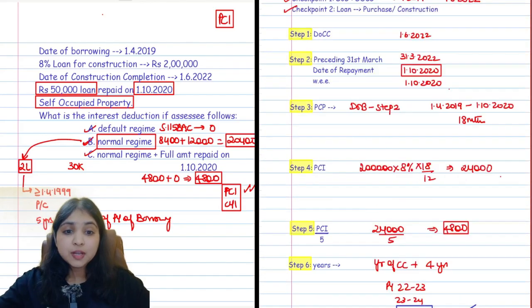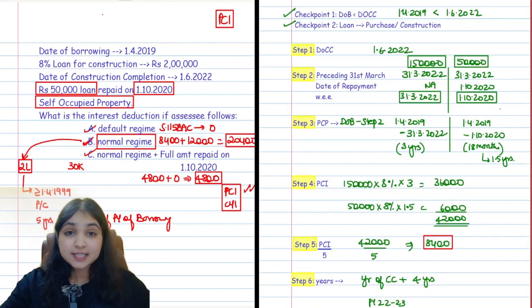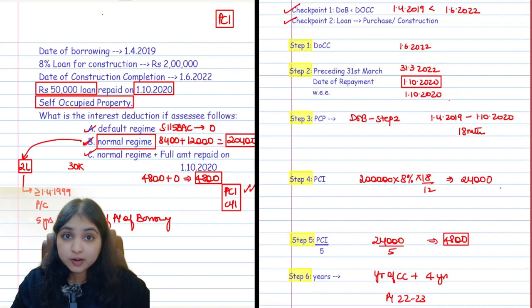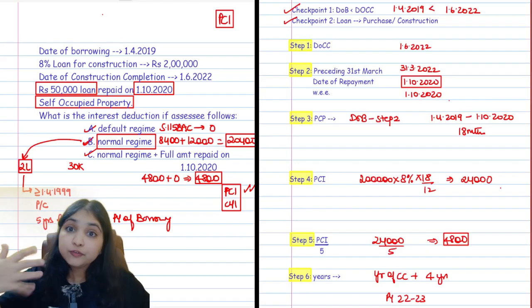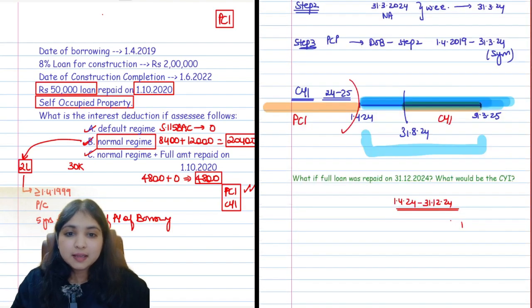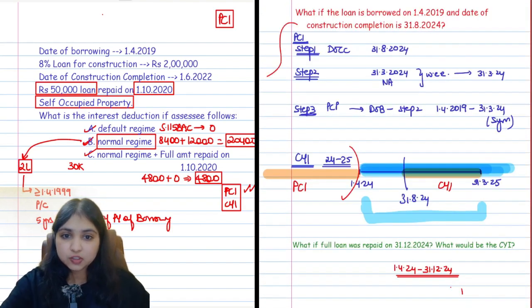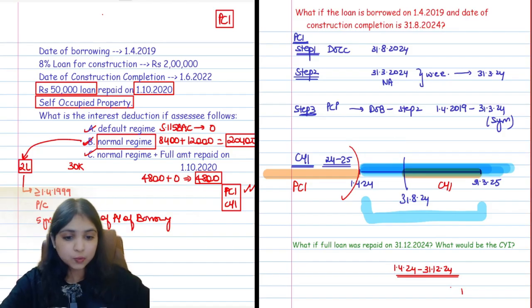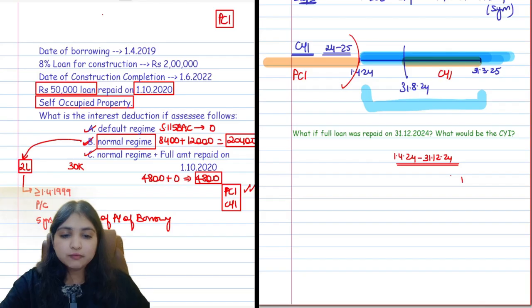Okay guys, so in the first part of our discussion, we had seen what if a part of the loan is repaid. So we did the bifurcation and all. Then in the second part of our question, we had seen what if the full loan is repaid. Then in the third part, we saw what if the construction was completed in the current year. What if in the current year, part of the year construction is still going on, how to handle. And lastly, we saw what if the loan is repaid in between the year. I'm hoping you've understood this nicely.